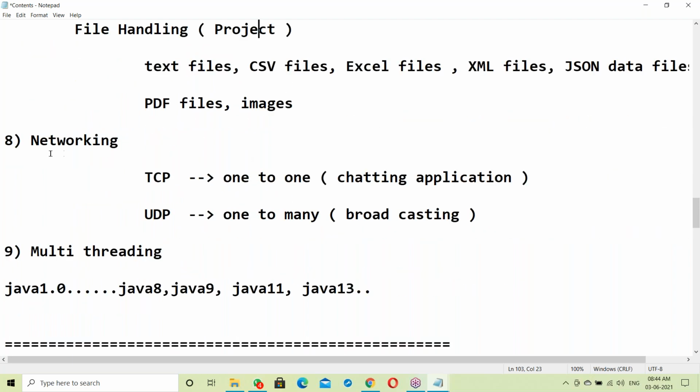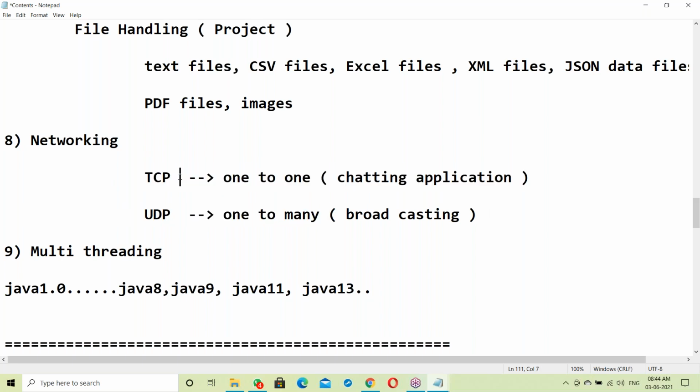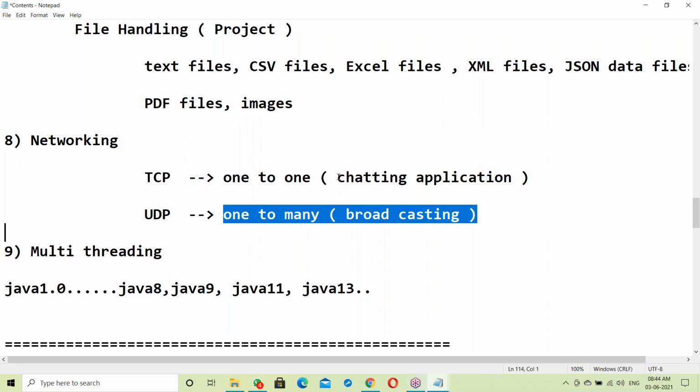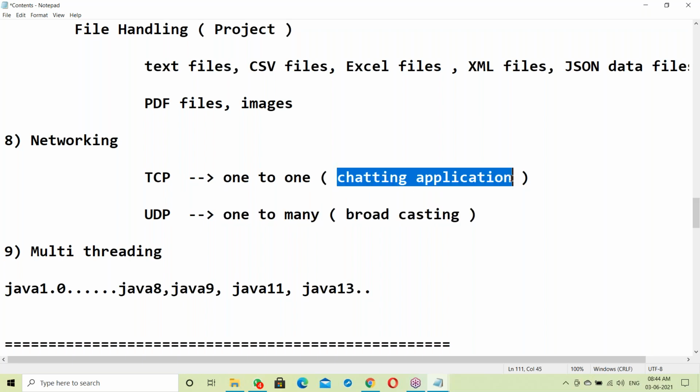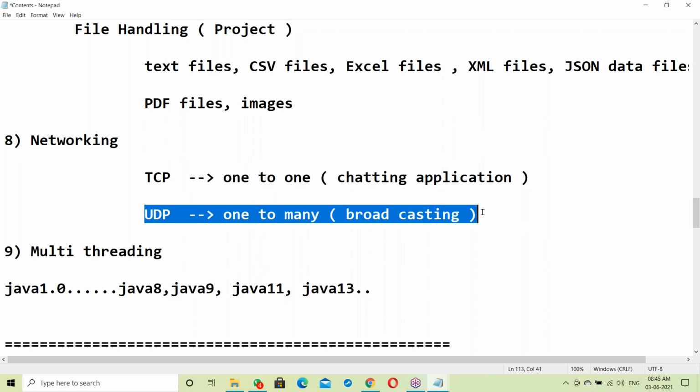Next, after that, networking. TCP and UDP applications. TCP is Transmission Control Protocol, UDP is User Datagram Protocol. There are one-to-one applications and one-to-many applications. We'll discuss a one-to-one chatting application, like WhatsApp, with client and server, two persons chatting with each other. Practically I'll show how to chat. Next, the broadcasting application, this also we'll discuss.